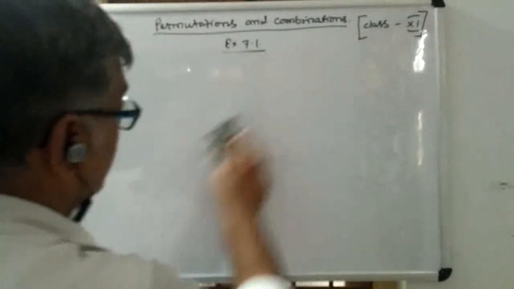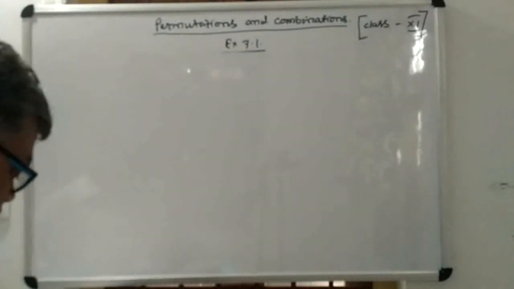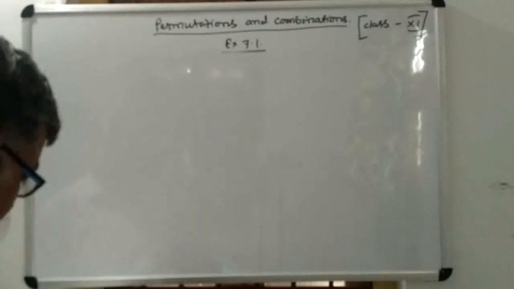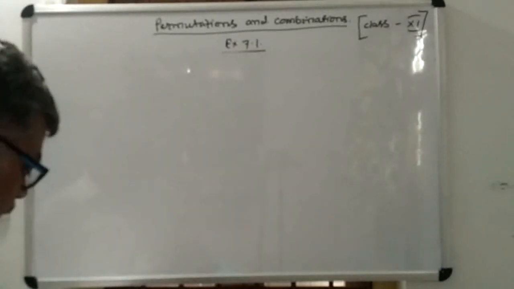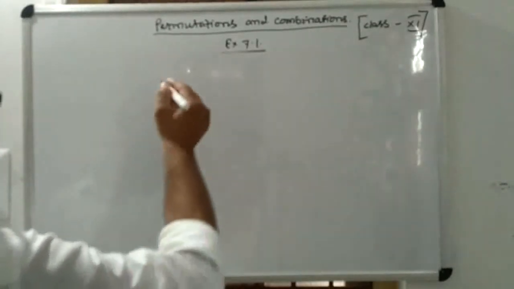Question number 6 is: given 5 flags of different colors, how many different signals can be generated if each signal requires the use of 2 flags, one below the other? There are 5 flags.